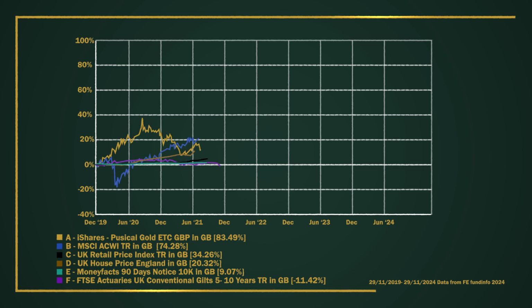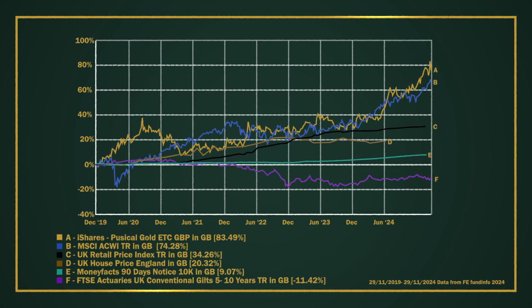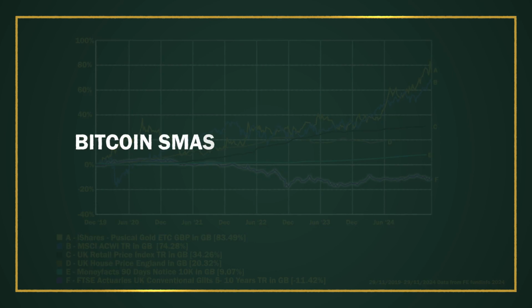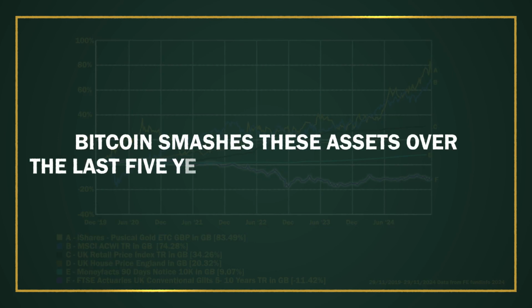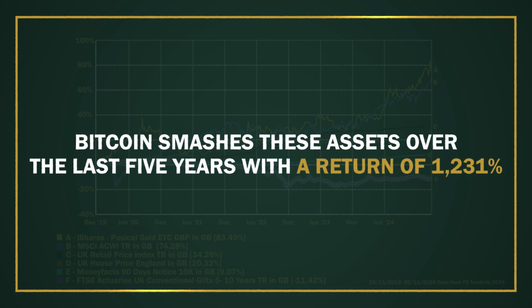Finally, if we look at the returns over the last 5 years, we can see that gold is back in front, just ahead of global equities, and this time UK property has underperformed inflation. UK gilts have actually lost money in nominal and real terms. Now again, Bitcoin smashes these assets over the last 5 years with a return of 1,231%.